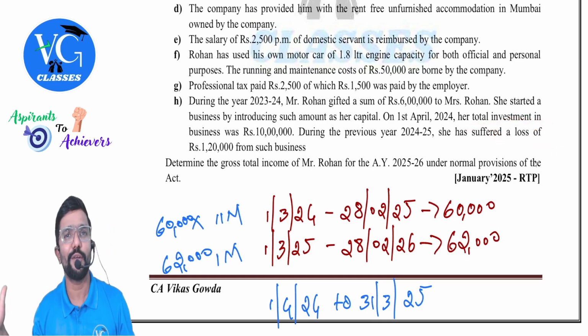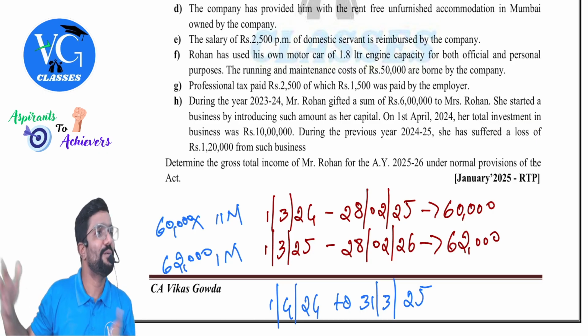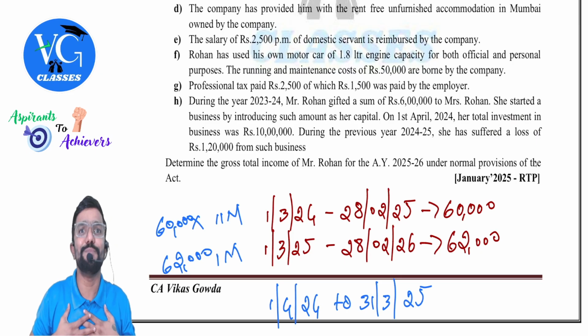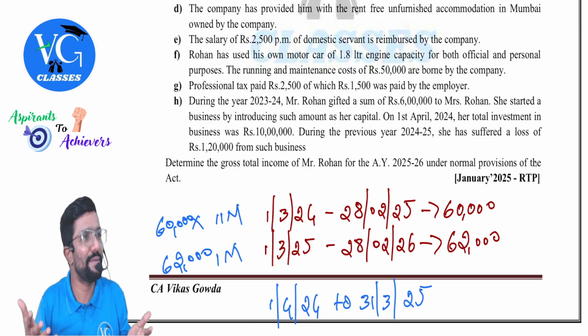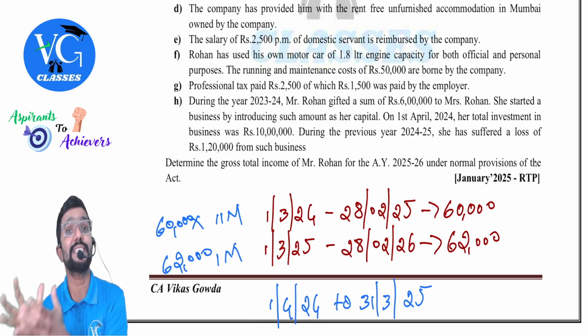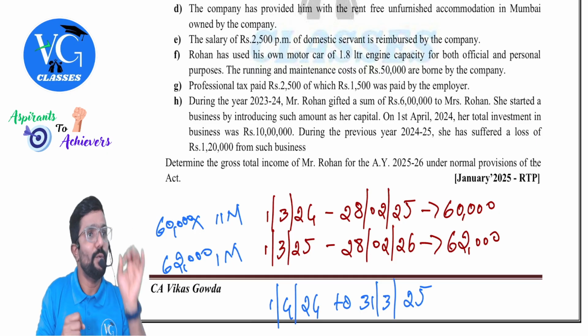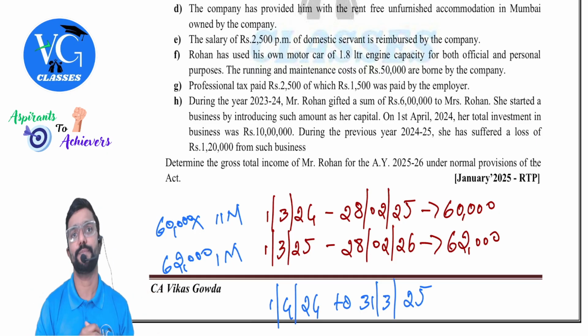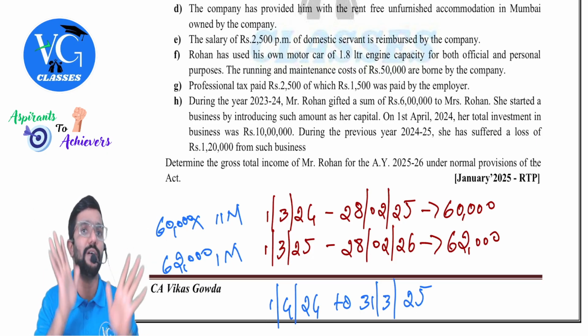Now see, if she has earned a profit, will it be clubbed with husband? Yes. What if she has suffered a loss? It is as if husband's loss. Wife and husband are in the same house, it is a joint account, isn't it? Yes. So in that case, how much loss can be adjusted by Rohan is 1,20,000 into 6 by 10. He can adjust it as if it is his loss.